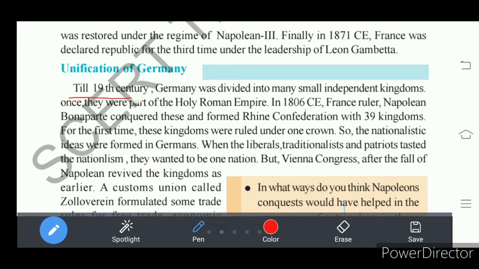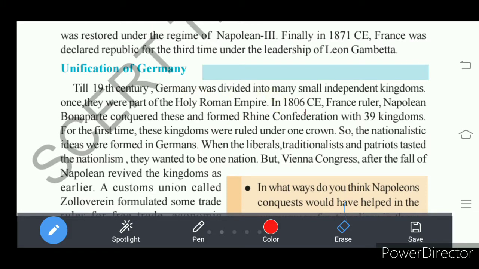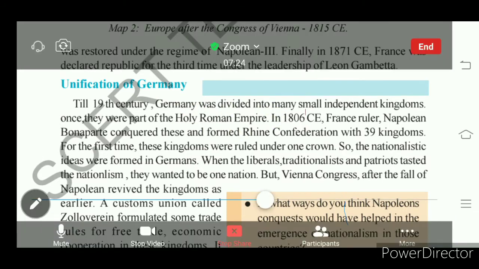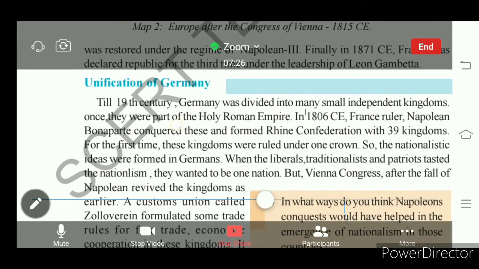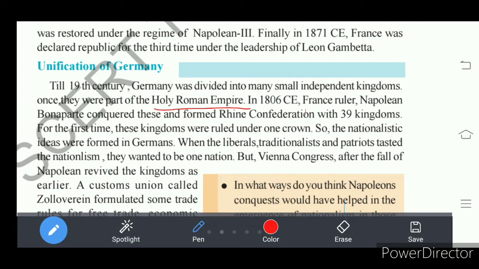It was with several small kingdoms. Germany was divided into many small kingdoms. All these small kingdoms were placed once upon a time under Holy Roman Empire, right?